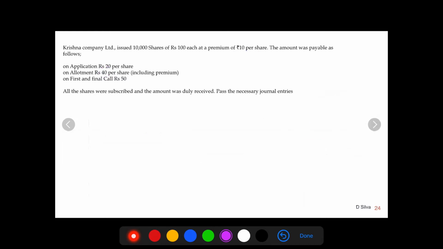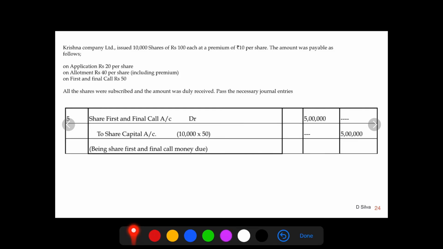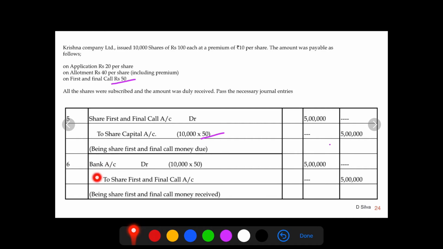Let's pass the next journal entry, that is on first and final call. Share first and final call account debit to share capital account, 10,000 shares of rupees 50 each, the amount debited and credited is rupees 5 lakh. The money is still due. On receiving the money on first and final call, the journal entry is bank account debit to share first and final call account, on 10,000 shares of rupees 50 each, 5 lakh is debited and credited.